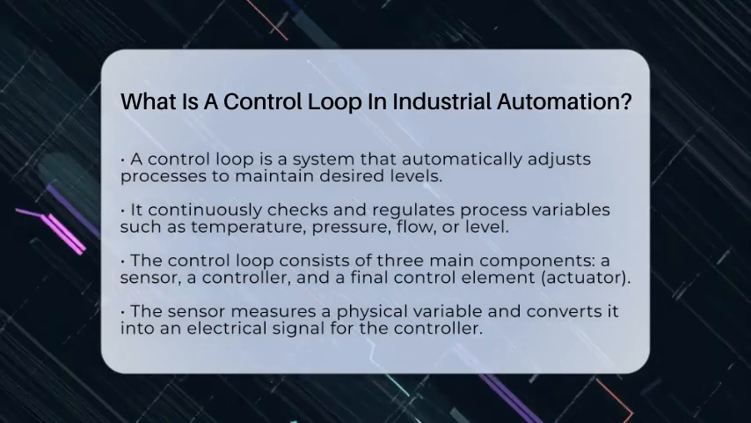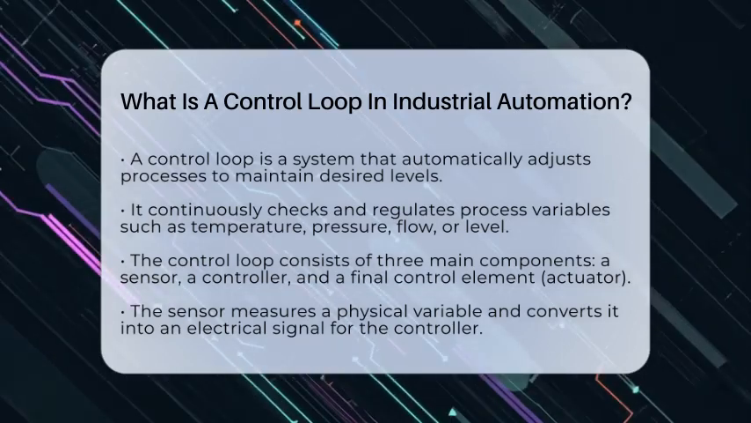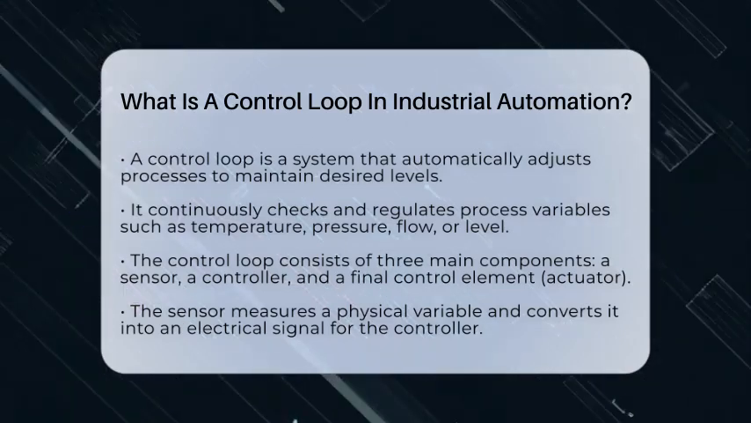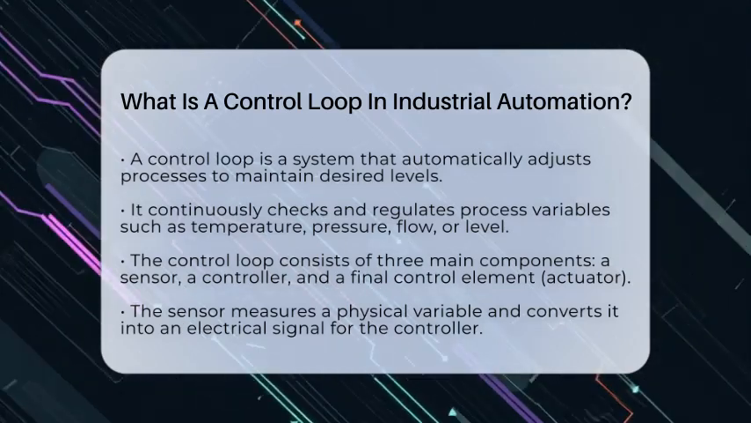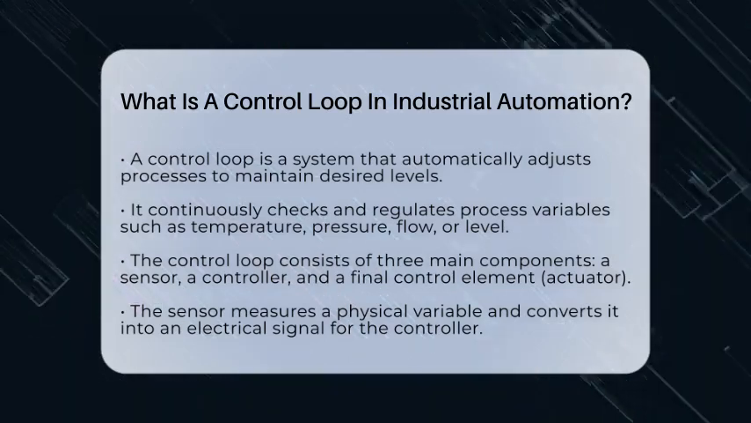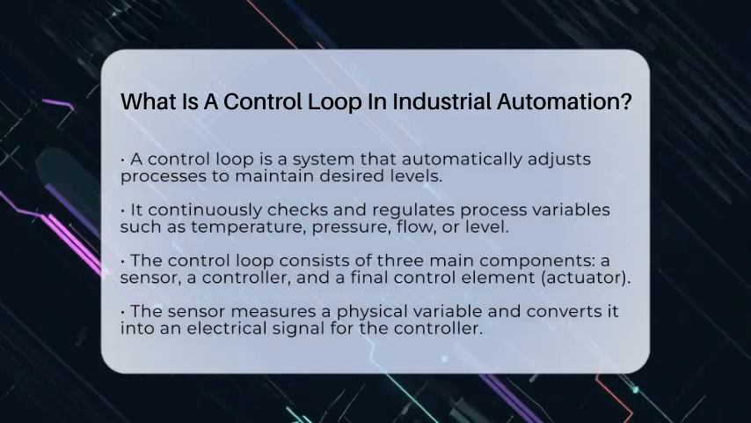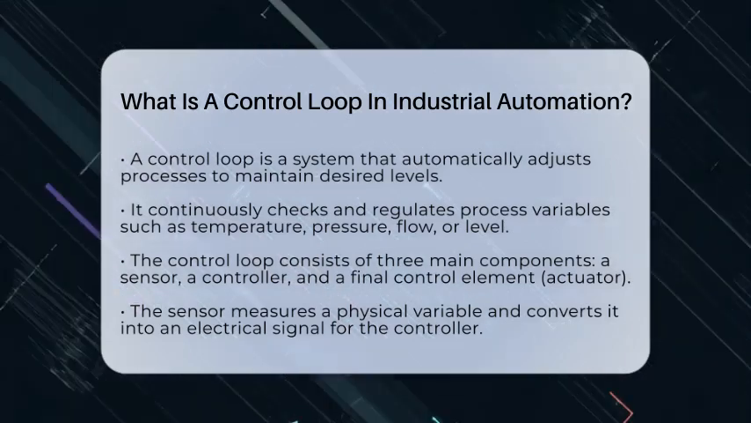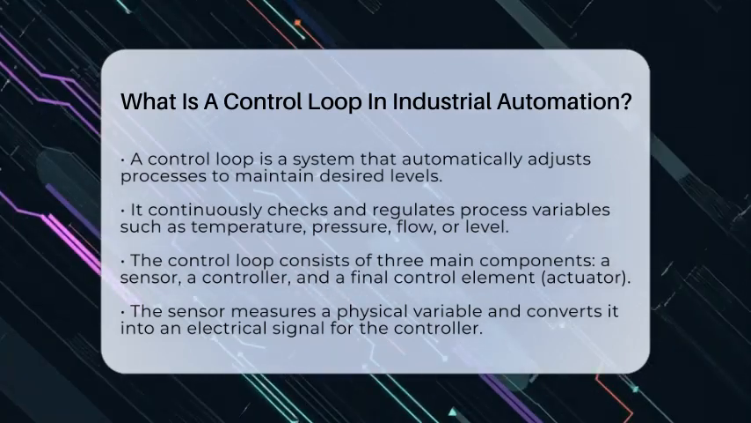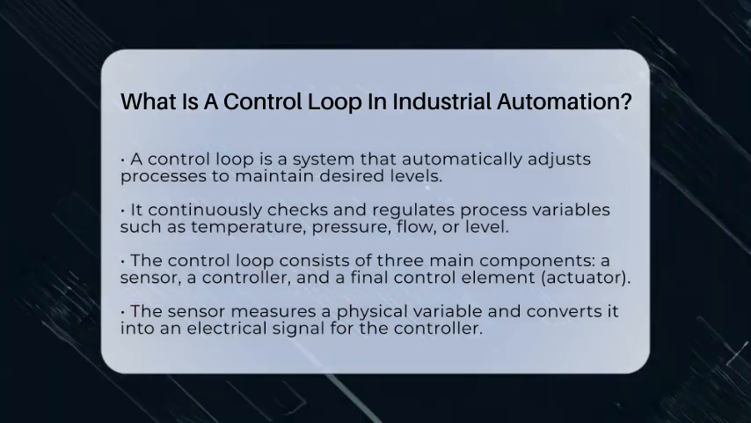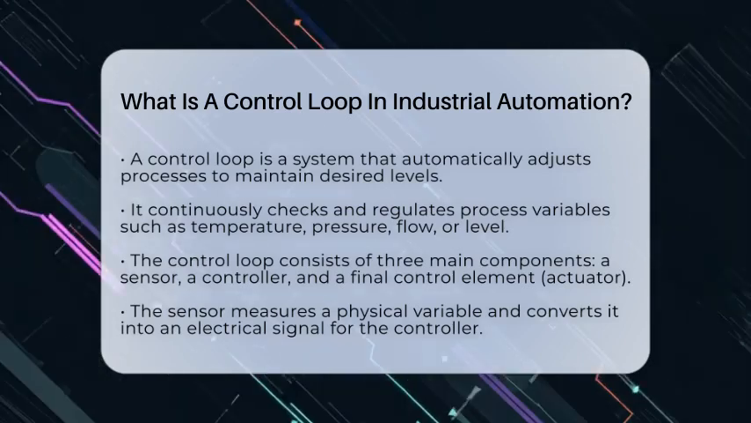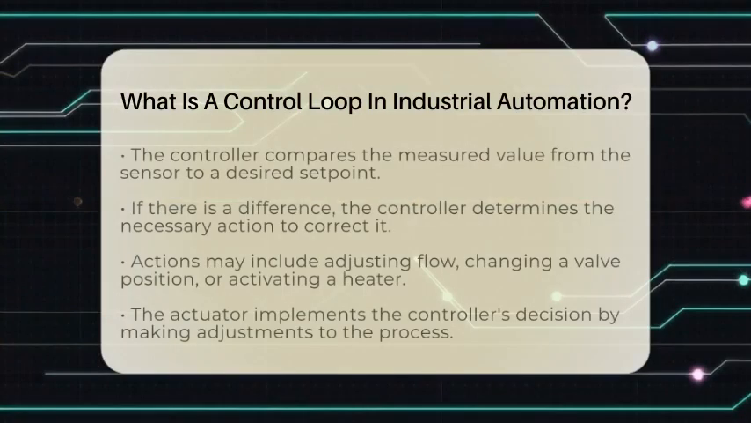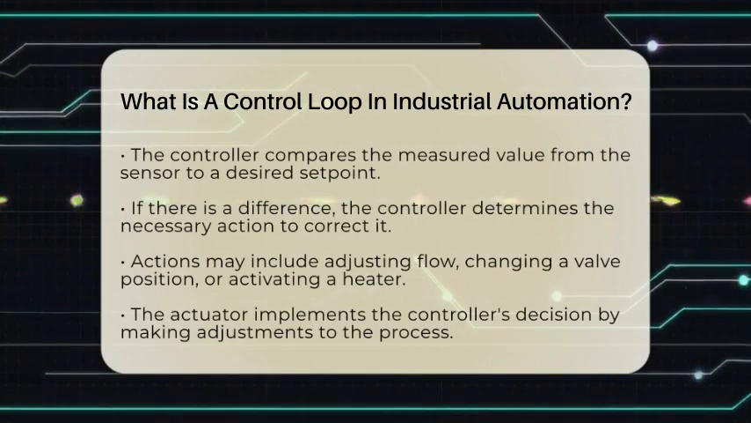A control loop consists of three main parts: a sensor, a controller, and a final control element, which is often an actuator. The sensor is the first step in this loop. It measures a physical variable and converts it into an electrical signal. For example, if we are monitoring temperature, the sensor will detect the current temperature and send that information to the controller.